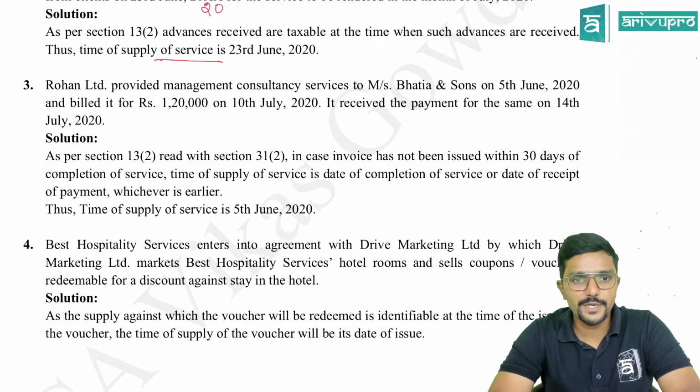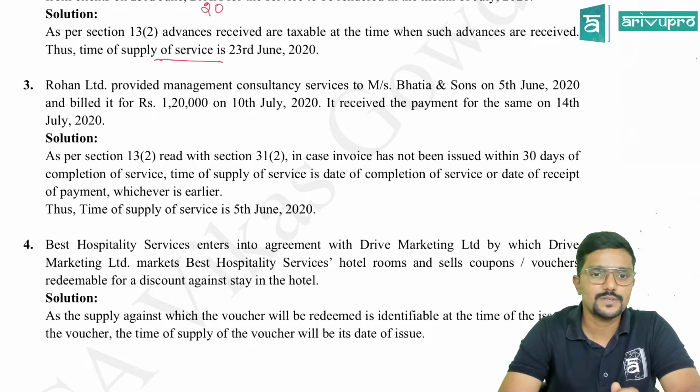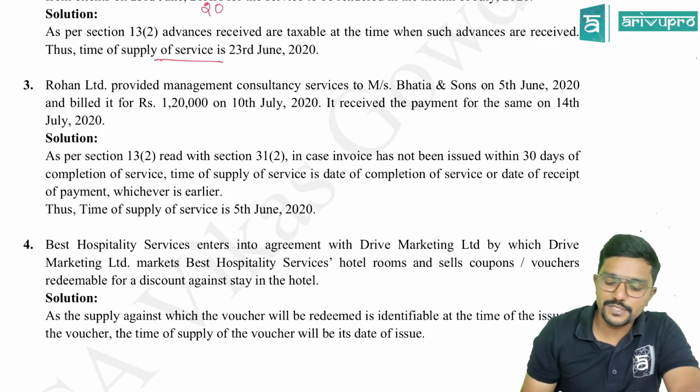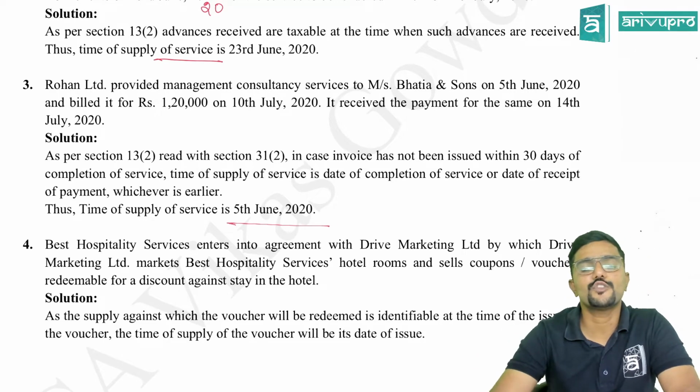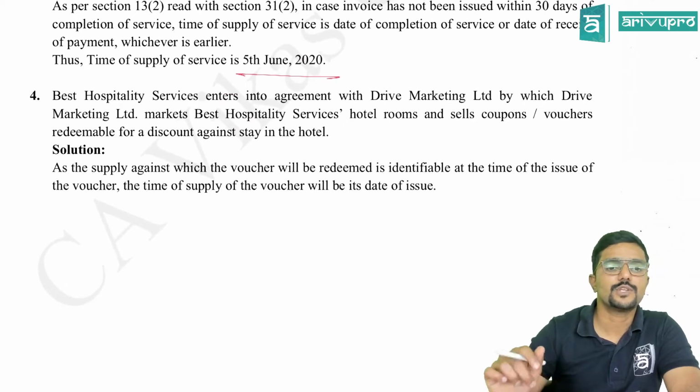As per section 13.2, read with section 31.2, in case invoice has not been issued within 30 days of completion of service, the time of supply of service is date of completion of service, or date of receipt of payment, whichever is earlier. So in this case, the date of completion of service is earlier, which is 5th June, guys. Yes. Next, fourth one.